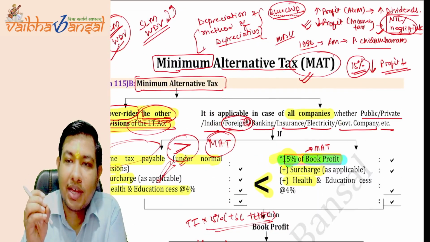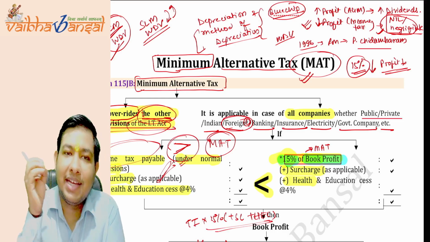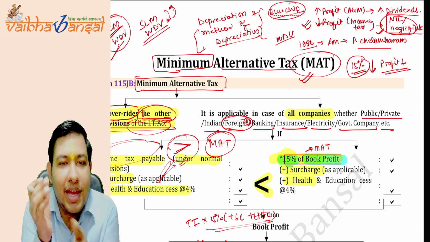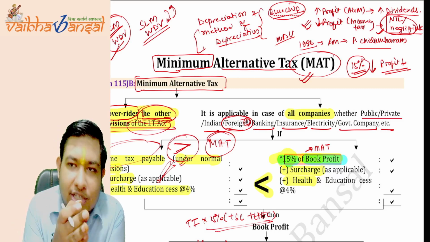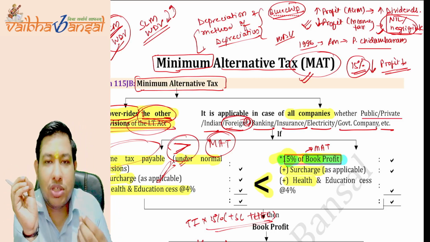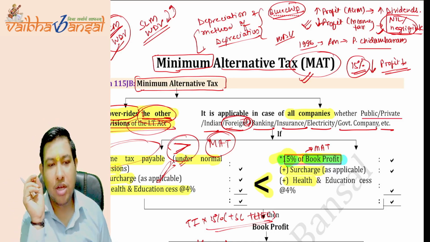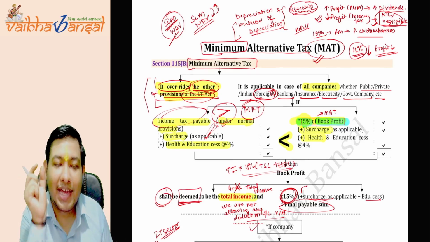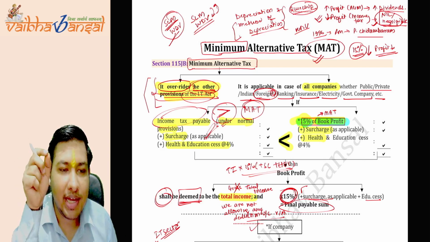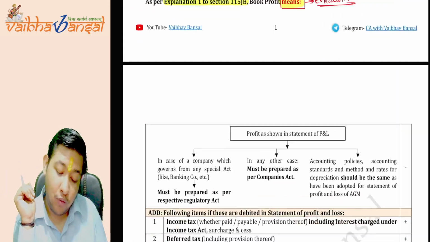The companies are making a separate profit and loss for income tax purposes, claiming more deductions and more depreciation, resulting in the income either reducing to become negligible, or becoming nil. Is this clear? So the government wants to take the tax on the income which they are showing to their shareholders. So the government said the base financial statement should be the statement which is presented in the AGM. Is this clear?